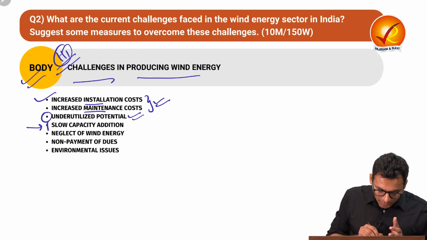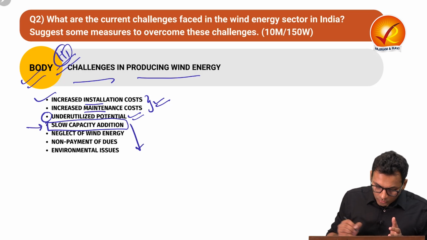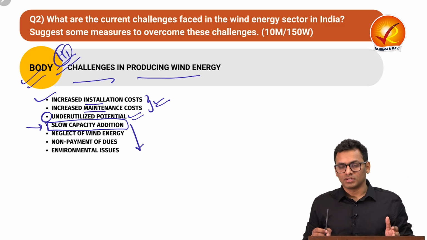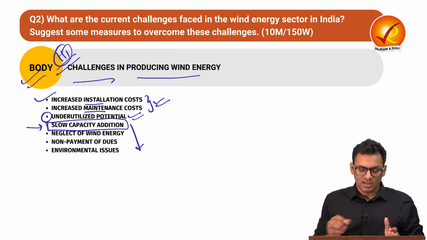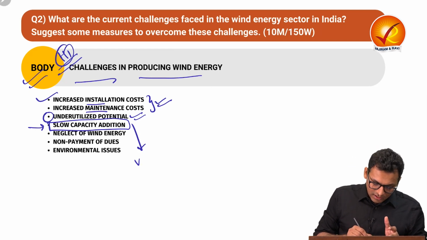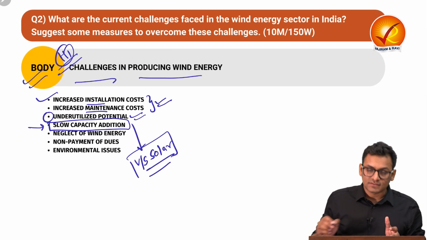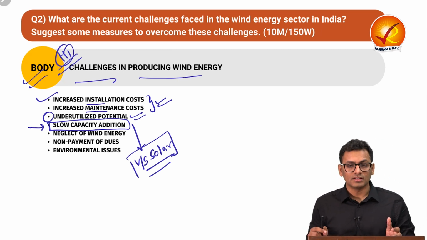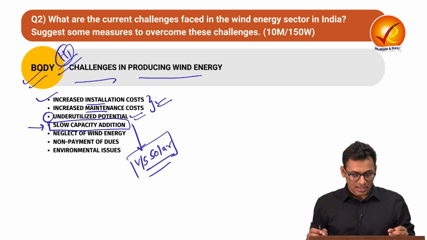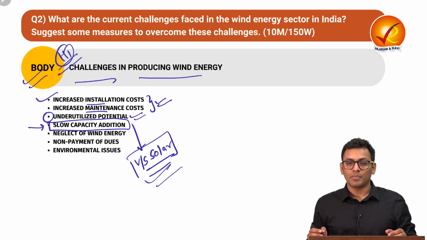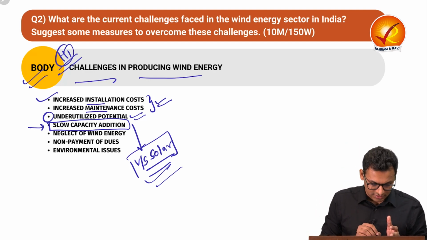Next is slow capacity addition. Now, when we are comparing the realization of the potential of wind energy in India, we have another issue, which is slow capacity addition. Now, we are directly comparing with solar. In the last few years, we have seen how solar energy is given more weightage compared to wind energy, and the capacity addition is relatively less than solar energy.